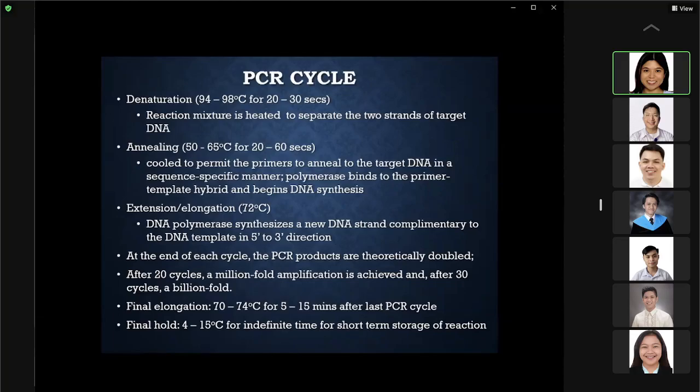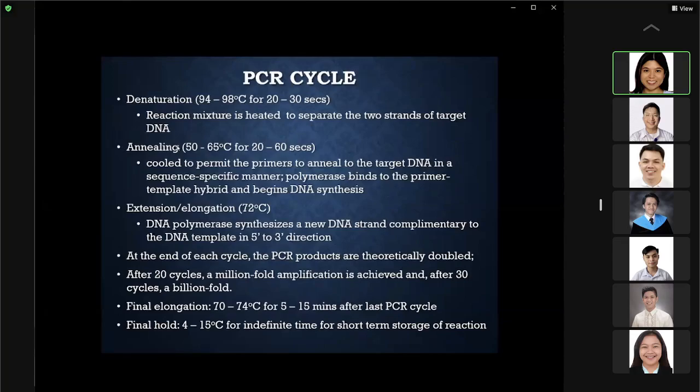So the first one is denaturation. Denaturation usually occurs at a temperature of 94 to 98 degrees centigrade for about 20 to 30 seconds. During this step, the reaction mixture is heated to separate the 2 strands of target DNA. This is the purpose of denaturation, to separate the 2 strands of target DNA.